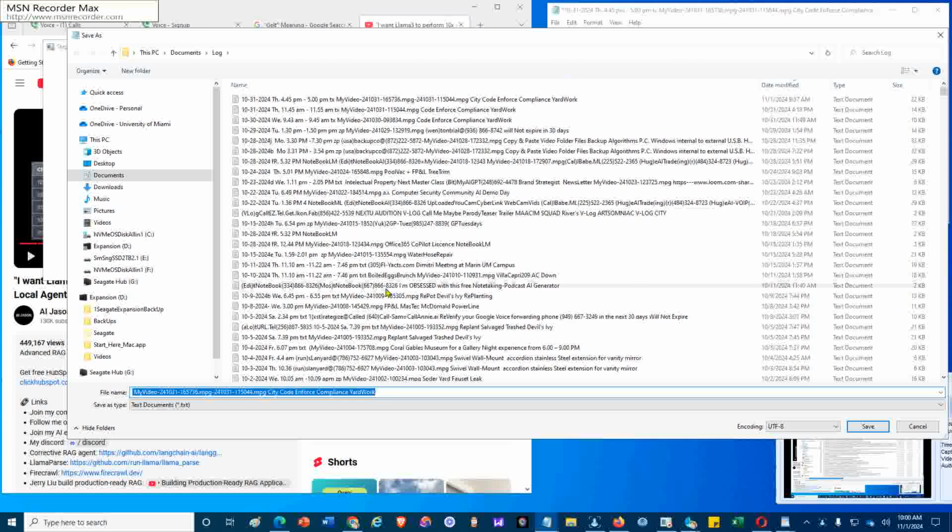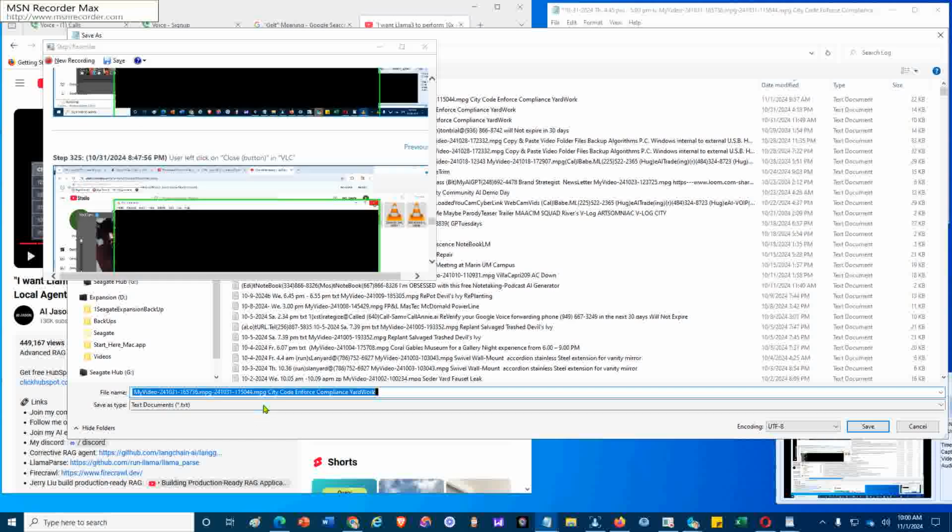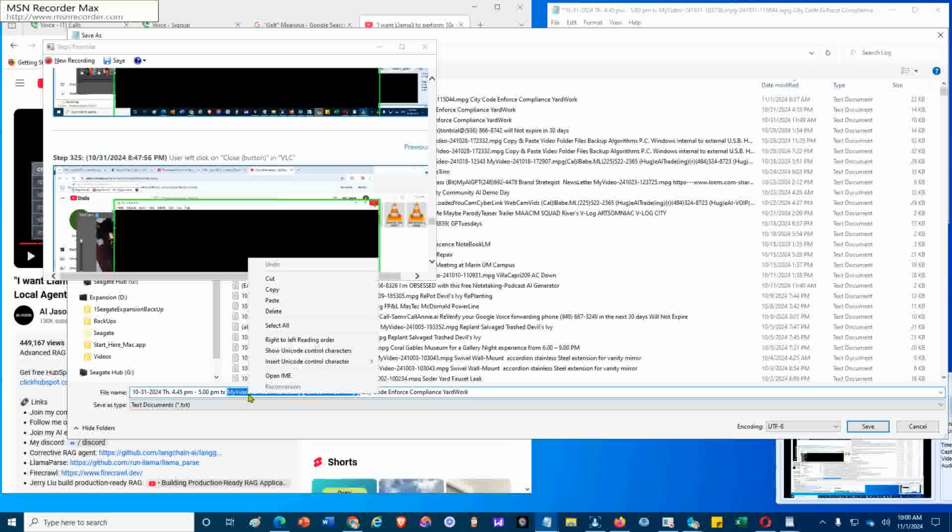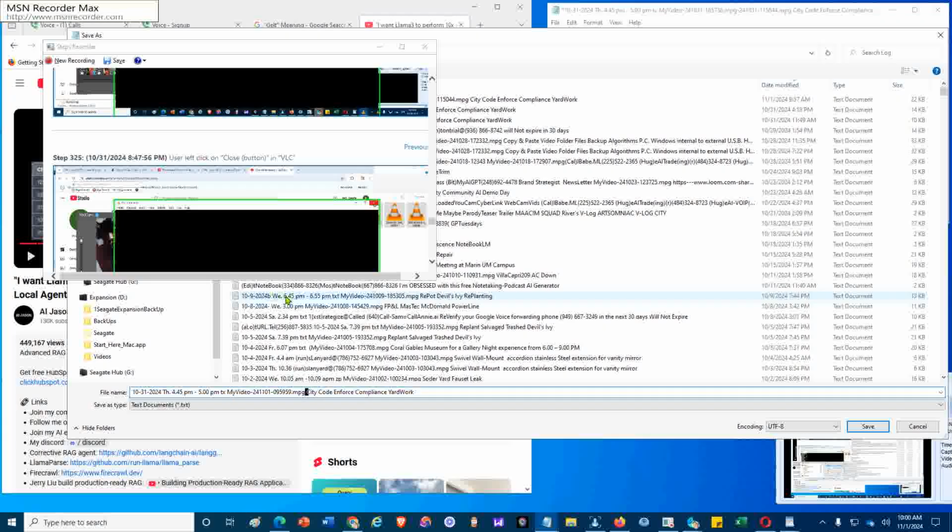by updating the topic: city code enforcement compliance, and that will be day 3 of the same thing basically. Paste, and this is day 3 of 3.